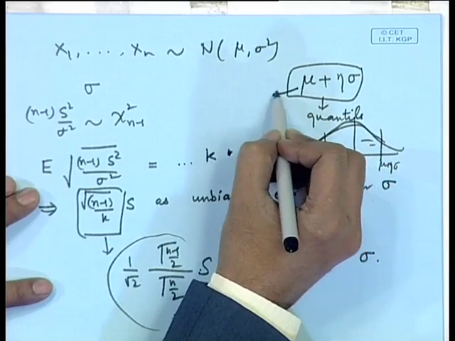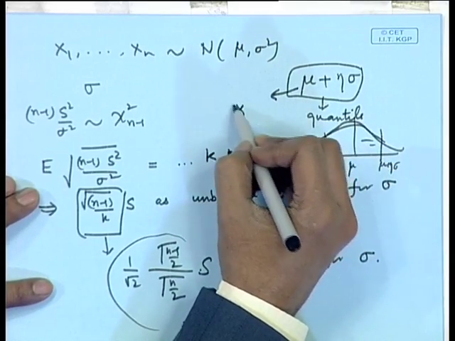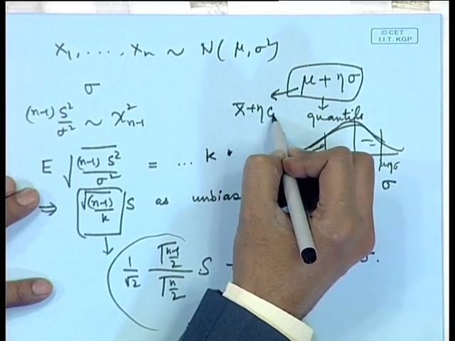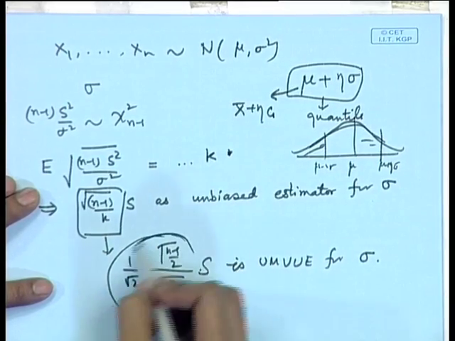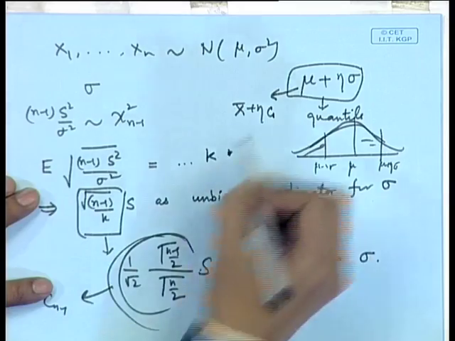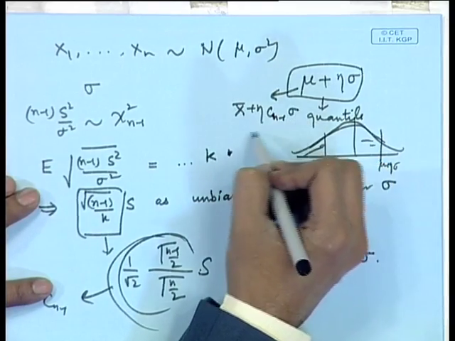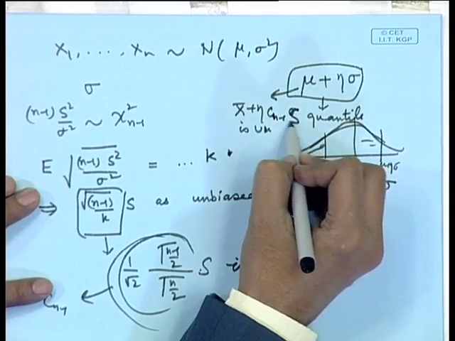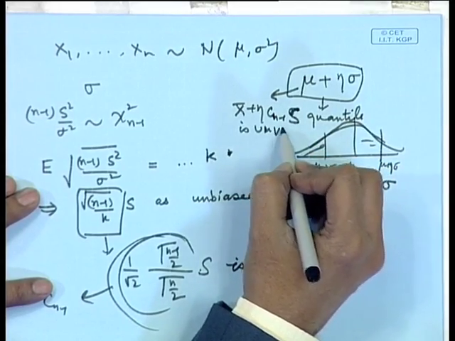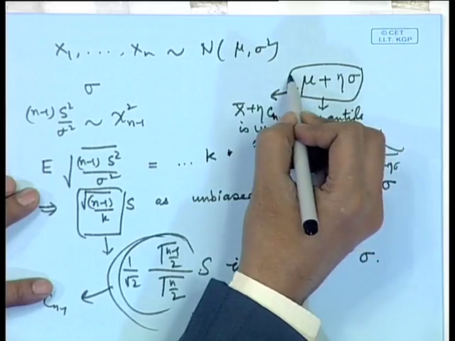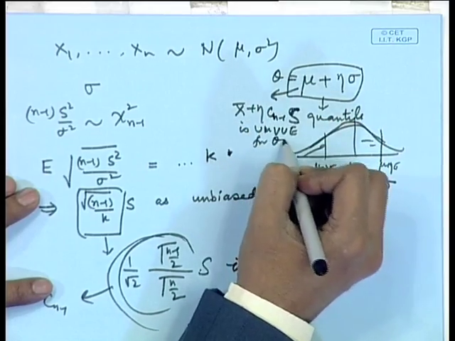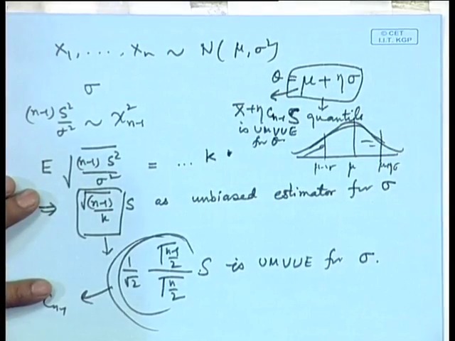Then easily we can see, because of the linearity, we can put x bar plus eta, and this particular term, let us denote it by say C n minus 1 sigma, then x bar plus eta C n minus 1 s will be UMVUE for this parametric function, which we call say theta. So, you can see that for various kinds of parametric functions, the UMVUEs can be derived once we have the complete sufficient statistic with us.